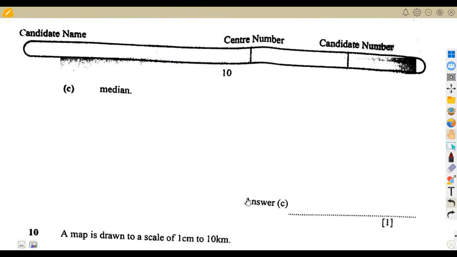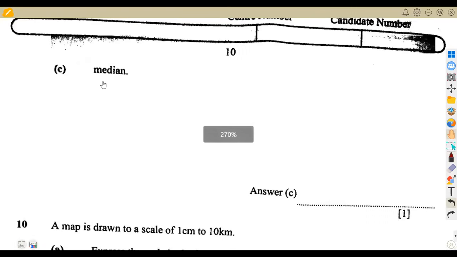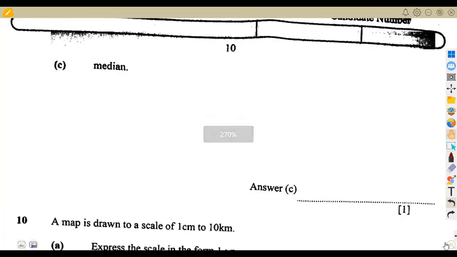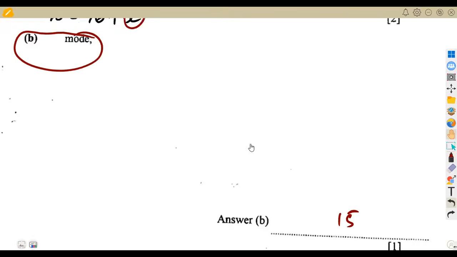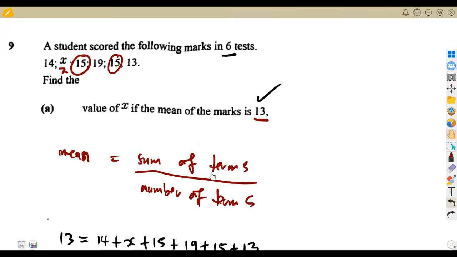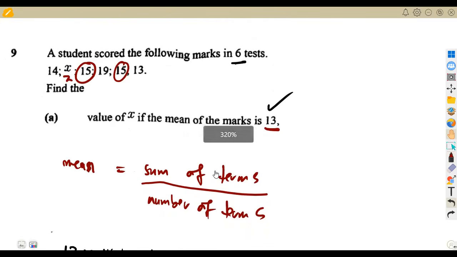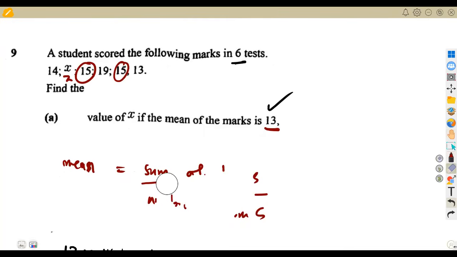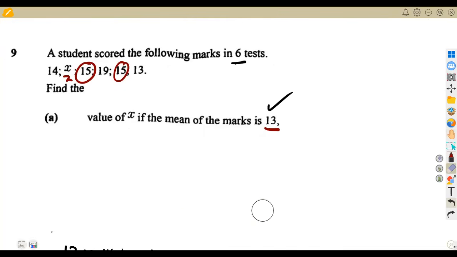I don't want to lie. Now see the median. Remember, the median is the middle term, but not just the middle term: the numbers must be arranged in order of size. So we are going to arrange our numbers in order of size in order for us to have what we refer to as the median. In ascending order, that is in increasing order, starting with the smaller value.